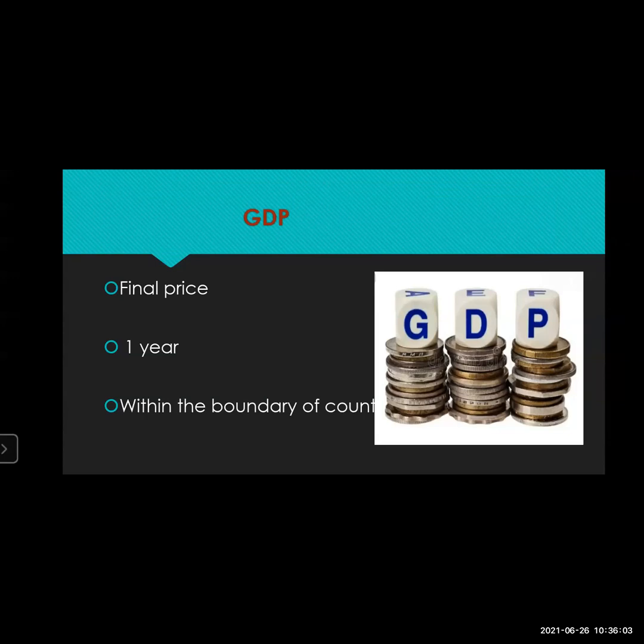If you ask your parents, I don't think many people know about it. What is GDP? You say GDP and GDP, but what is actually GDP? So GDP is the final price of any commodity counted in the financial one year, for products made within the boundary of our country. In short, it is called gross domestic product.